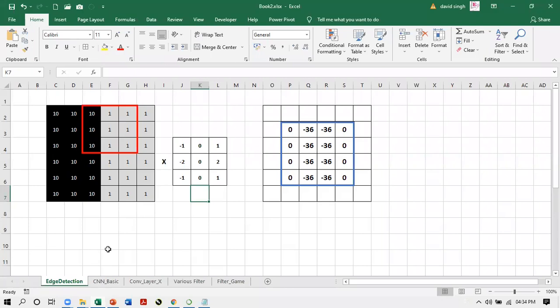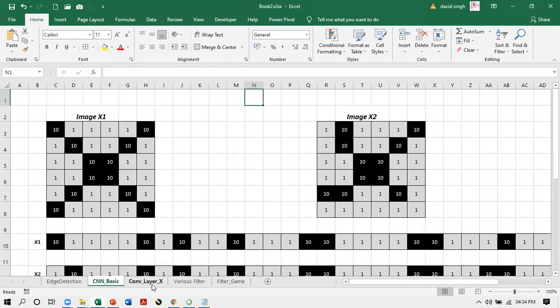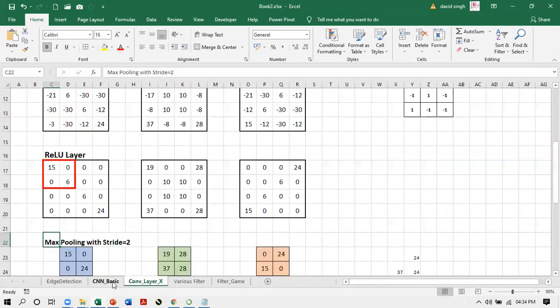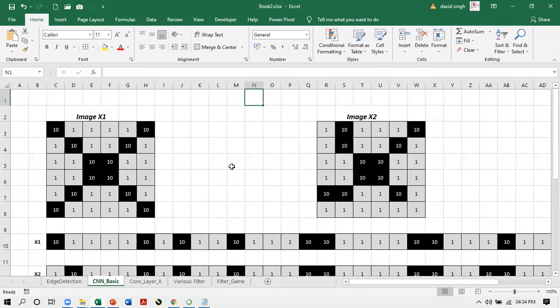So let us take another example to understand this. I just showed you this demo to understand what edge detection is, what a filter is, what convolution is. Now, when you have understood convolution, then we can move on to CNN basics. You can do this as an activity in the classroom also.